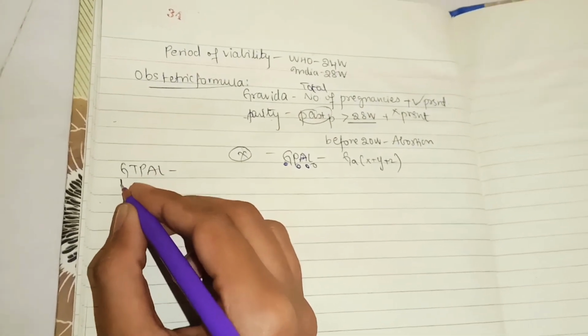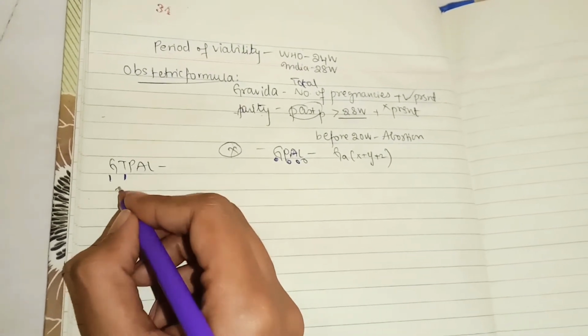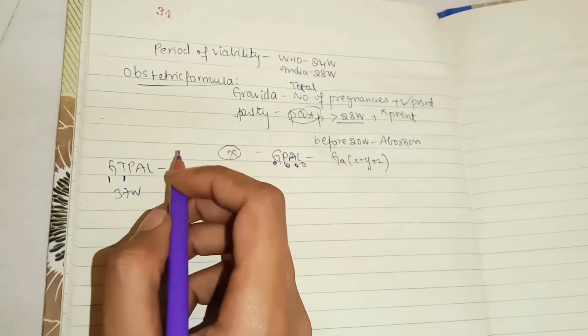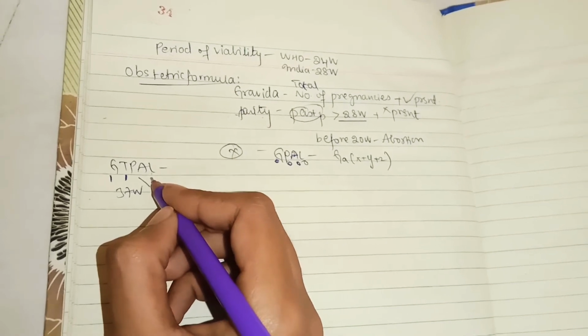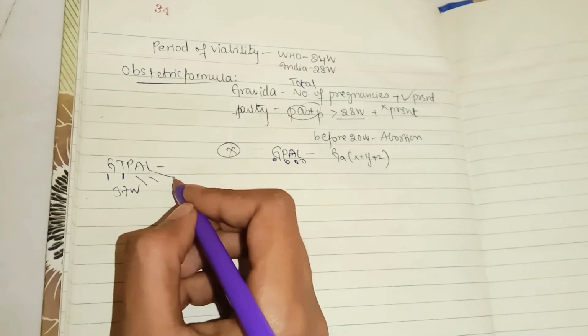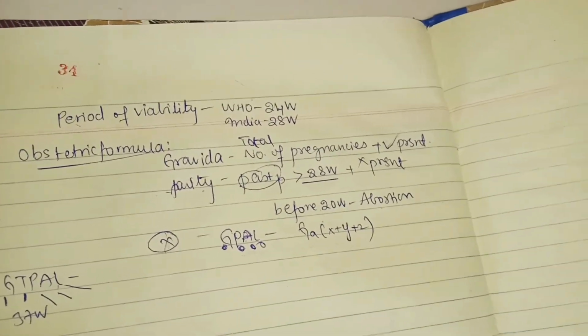Here G represents gravida, T represents at term. At term means 37 weeks onward, preterm means 20 to 36 weeks plus 6 days, A represents the abortion, which is less than 20 weeks, and L represents the number of living children. This GT-PAL system is more used nowadays when compared with the G-PAL system.